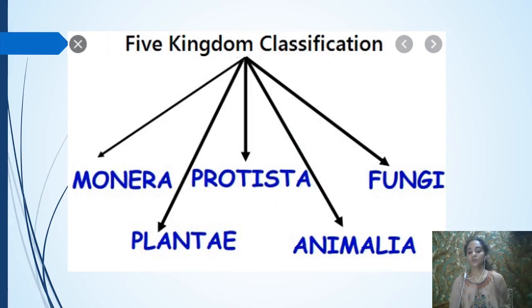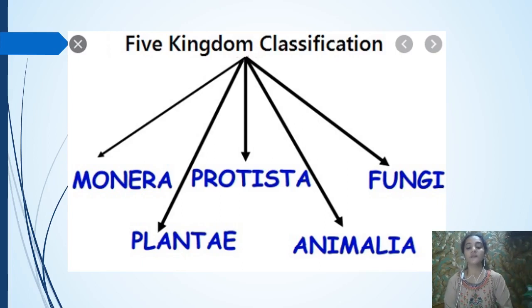So we are going to discuss one by one what are the characteristics of the Monera, then Protista, then fungi, then Plantae, and then the Animalia. So this is the 5 kingdom classification. Even though there are lots of demerits we have discussed, we have to study the different characteristics, which organism is coming under which group. So let's see the first kingdom, that is the Kingdom Monera.